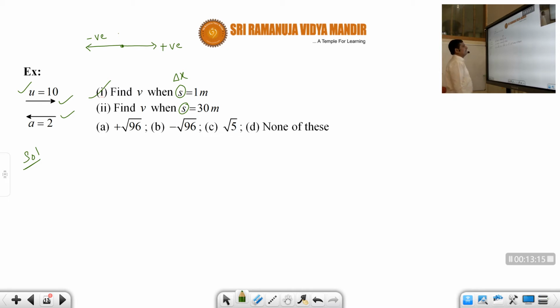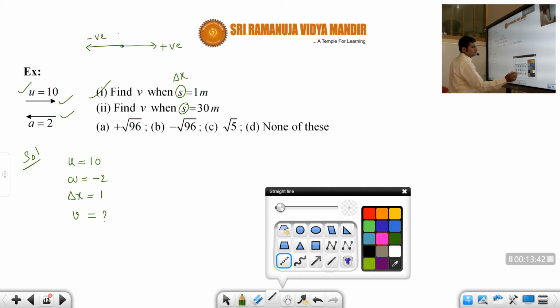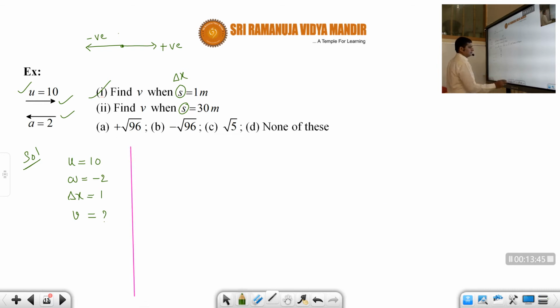So first let us see, students. Find velocity when s is equal to 1 meter displacement. So we know u is 10, a is minus 2, delta x is given as 1 meter. Now we are asked to find v. So which equation is best here, students? V is what we have to calculate. So we have the equation v square minus u square equal to 2as. Correct or not, students? v square minus u square is equal to 2 times a into delta x. So now here we have to calculate v.